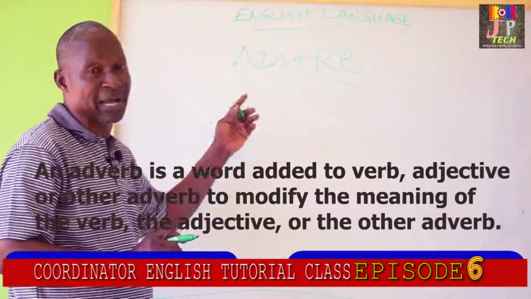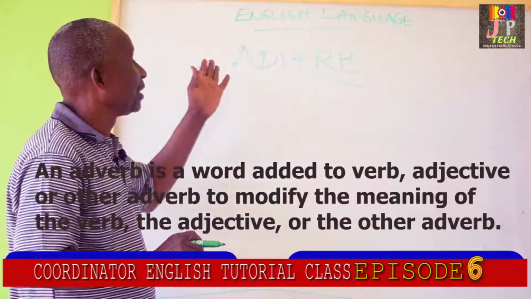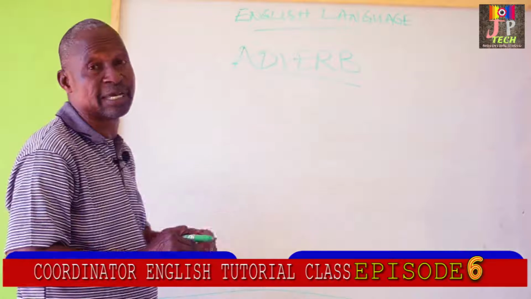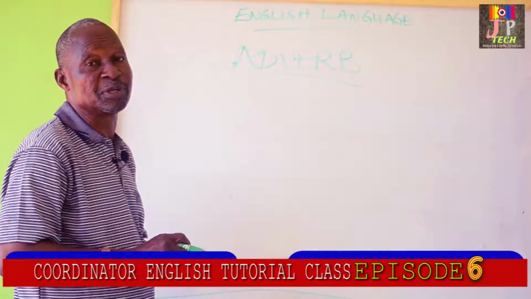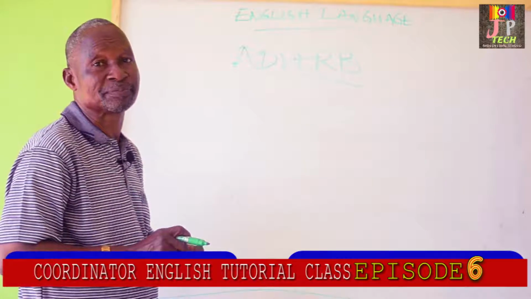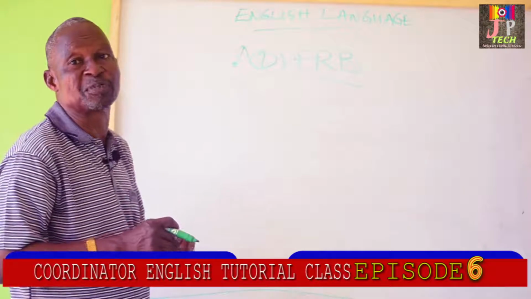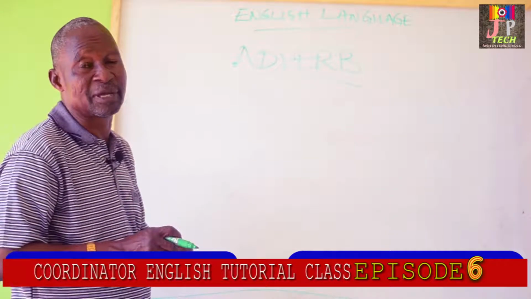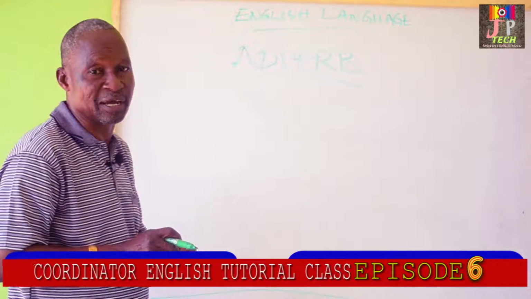From the name adverb, it shows that the greatest job of an adverb is to modify, to say more about a verb, even though it also tells more about an adjective as well as about another adverb.